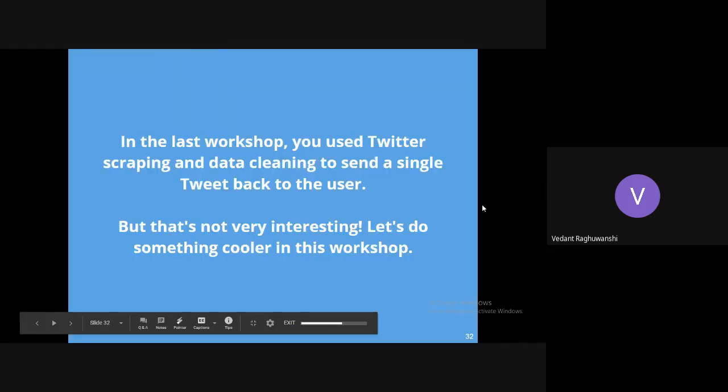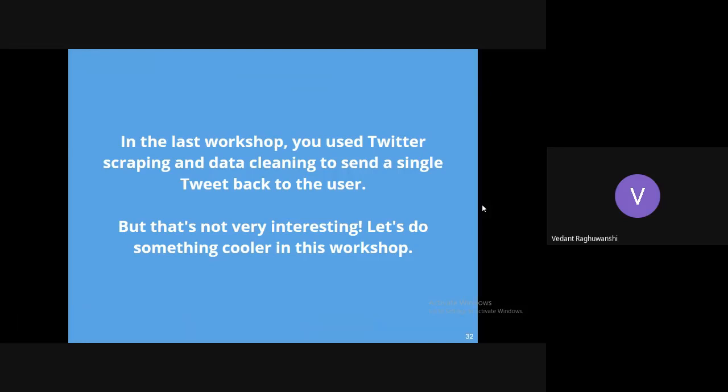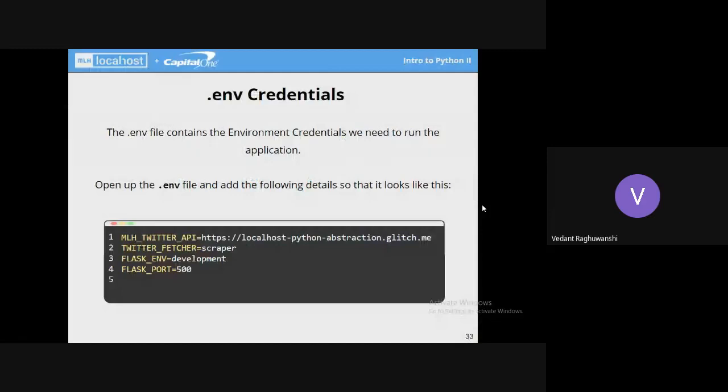Okay, so for people who have attended the last workshop, we did the scraping using Twitter API. So that was something we did to learn how to create a scraper. Now we'll be doing some stuff which is remotely related to artificial intelligence. Yeah, so this is an important part.